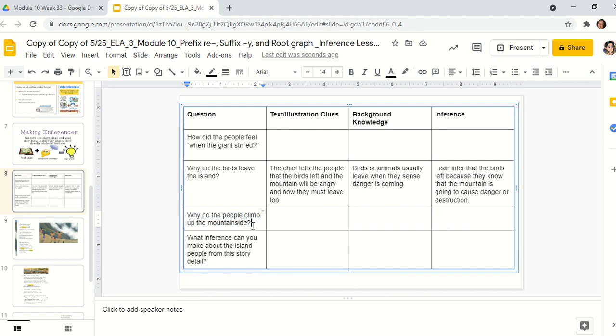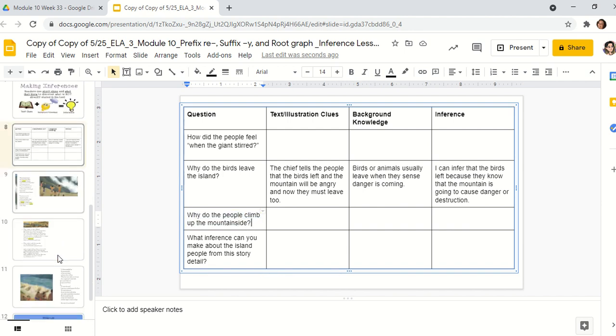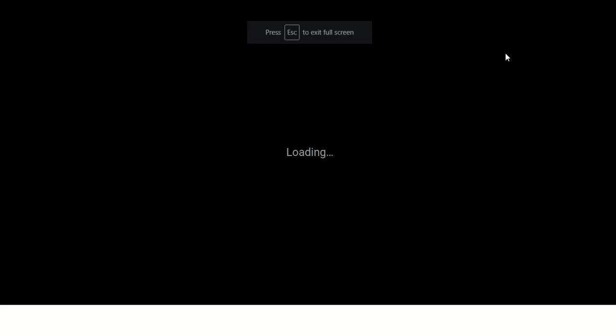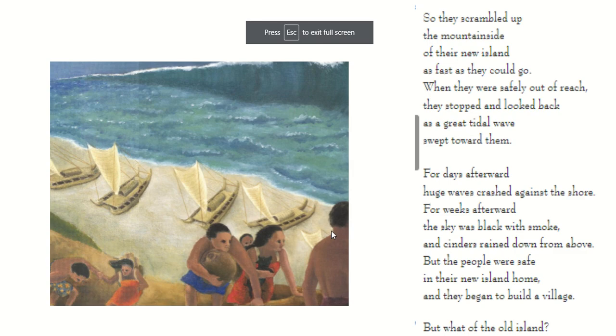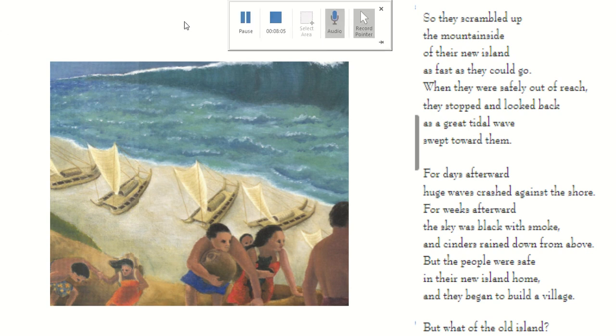Why do the people climb up the mountainside? So let's take a look there. So we're at this point in the text, and we see the people climbing up the mountainside. So let's see what happens here. So they scrambled up the mountainside of their new island as fast as they could go. When they were safely out of reach, they stopped and looked back as the great tidal wave swept toward them. For days afterward, huge waves crashed against the shore. For weeks afterward, the sky was black with smoke and cinders rained down from above. But the people were safe in their new island home, and they began to build a village. But what of the old island?